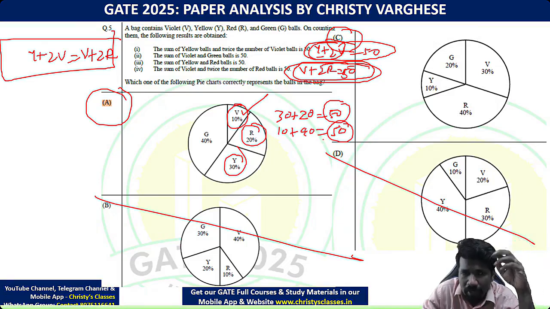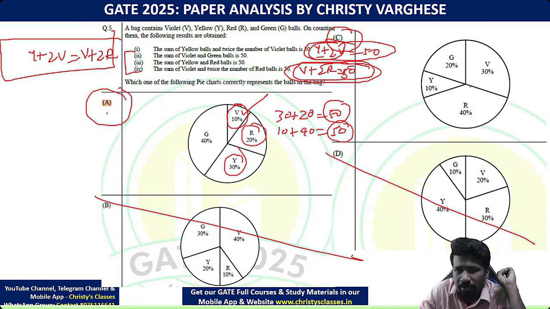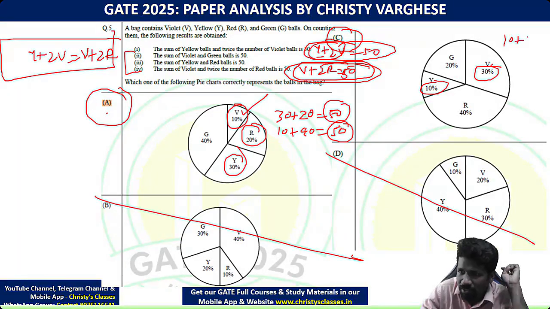ये इक्वल है ना. That is why first and fourth is also satisfied in option A. Now option C बचा है ना. option C में चेक करिए. Yellow plus 2 times violet. Yellow 10 plus 2 times violet means 10 plus 60, 70 is equal to